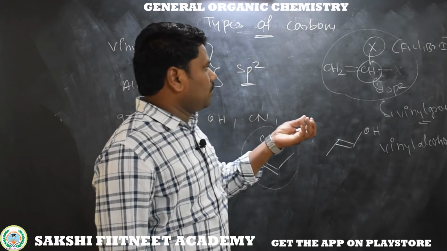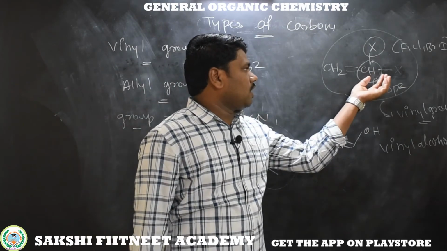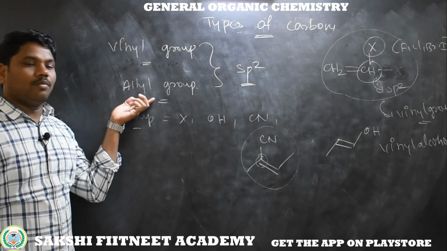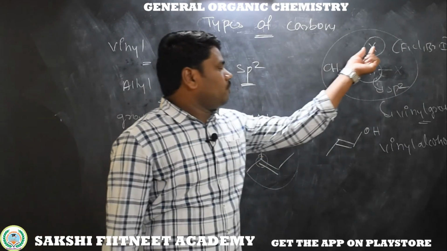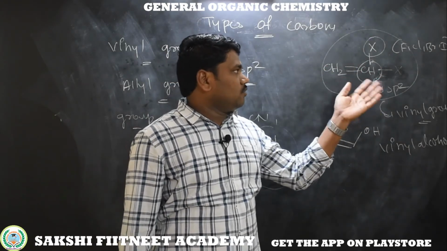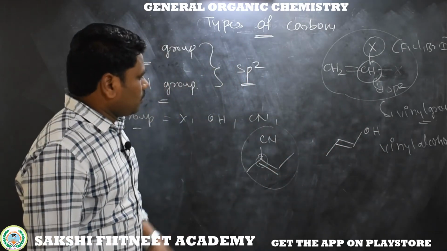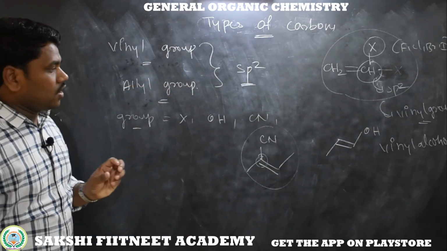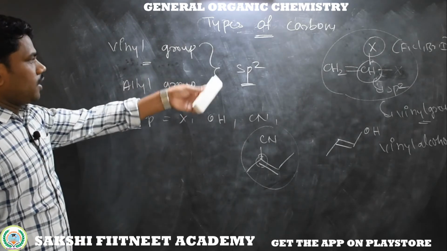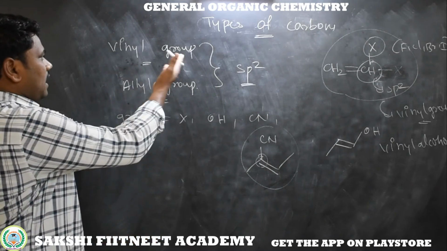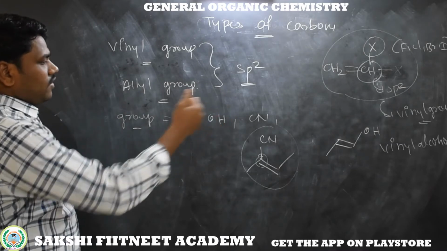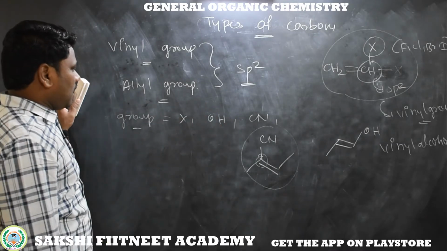Simply, whatever group is directly bonded to an sp2 carbon is called a vinyl group. Is it clear? Whether it's chlorine, bromine, iodine, hydroxy group, cyanide group or any group bonded to an sp2 carbon, it is called a vinyl group. In place of the group you can just substitute the name: vinyl chloride, vinyl bromide, vinyl iodide, vinyl nitrile, vinyl hydroxy, that means vinyl alcohol.